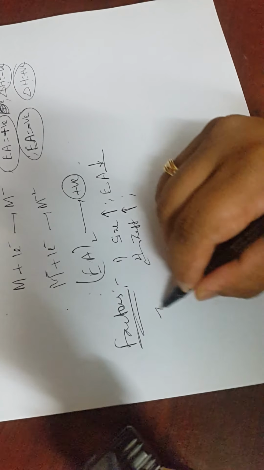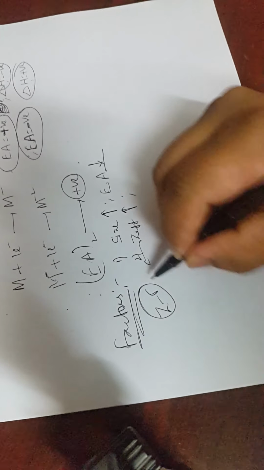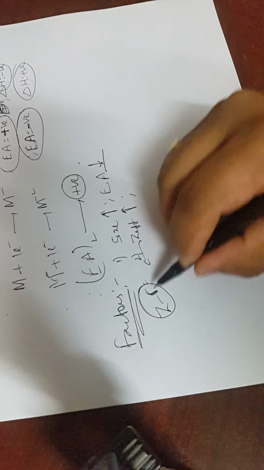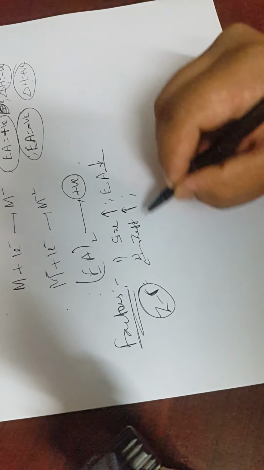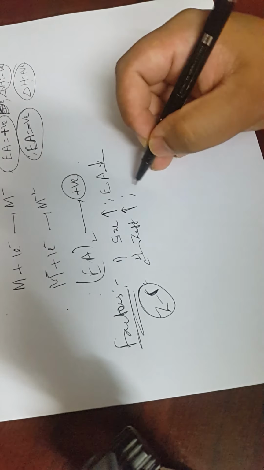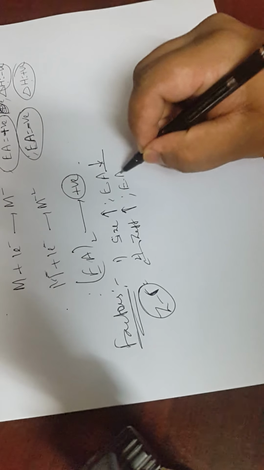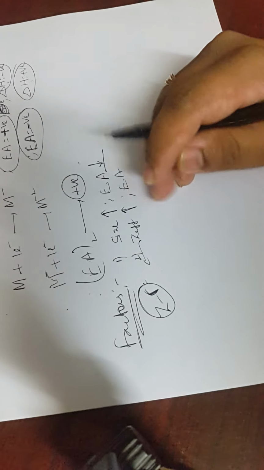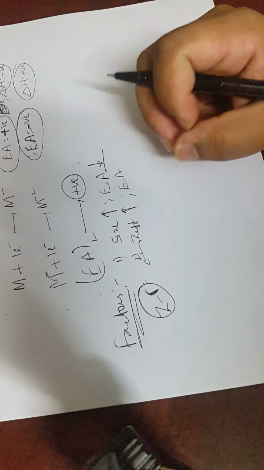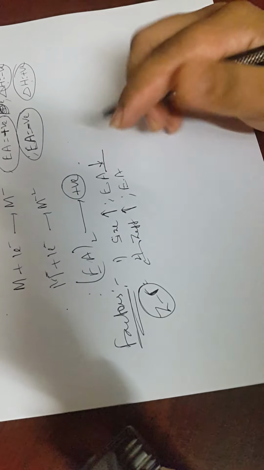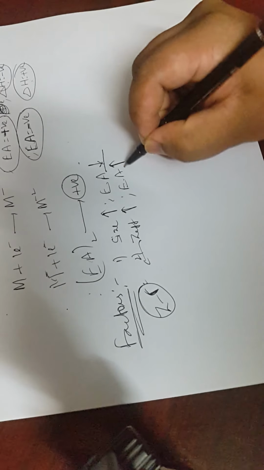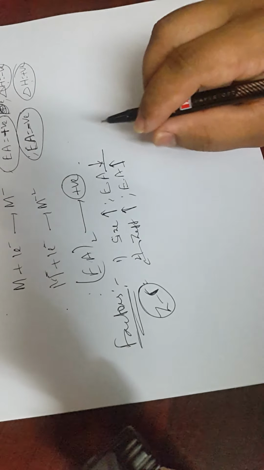Z effective is nothing but Z minus sigma. How to calculate the sigma values I have told you. As Z effective increases, electron affinity will increase again. If the effective atomic number is more, electrons are readily accepted, so the EA value will increase.